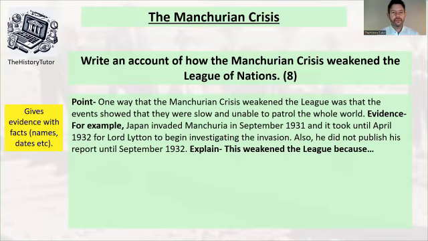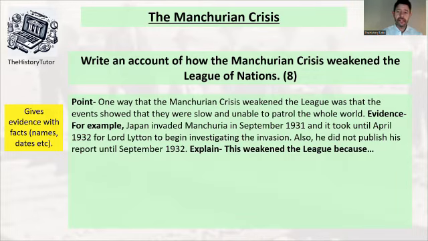So here's what I've gone for. For example, Japan invaded Manchuria in September 1931, and it took until April 1932 for Lord Lytton to begin investigating the invasion. He also did not publish a report until September 1932. So very slow and not able to control the world, of course. So now you need an explanation. So pause and give it a go. What's the impact of this?